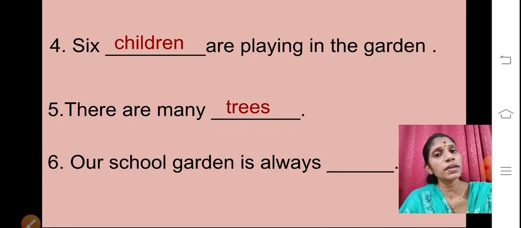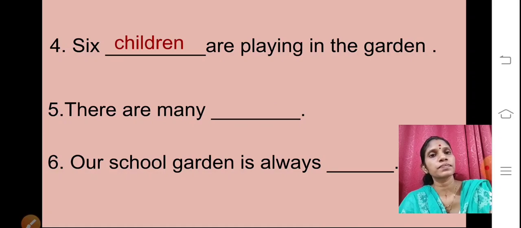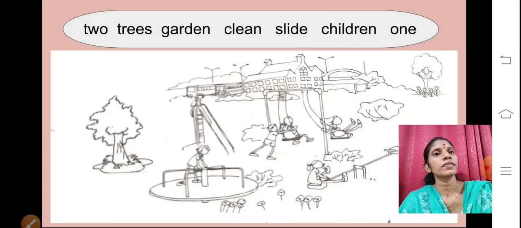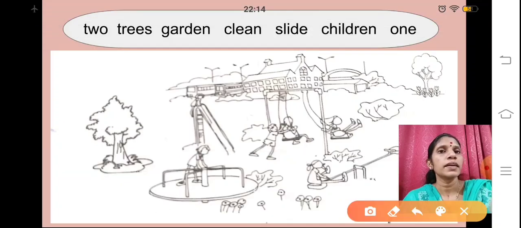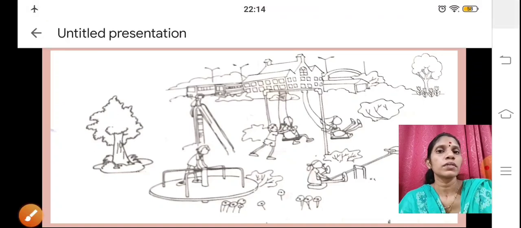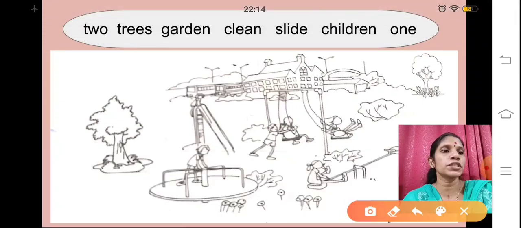Now what is left over there? Already we had done with 2, trees, garden, slide, children and 1.